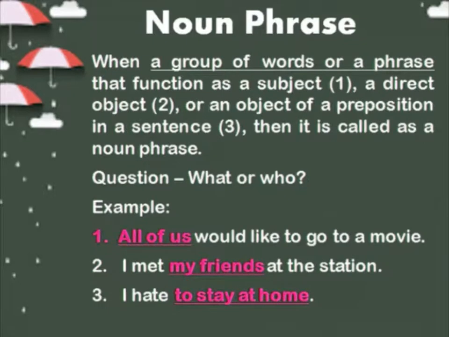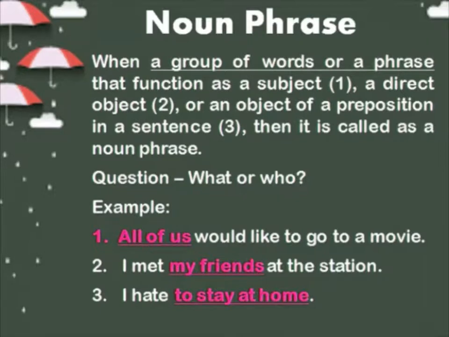The last topic of discussion for today is noun phrase. Now, what is a noun? We know what a noun is, but still we will learn more about the noun. Here, noun phrase is again of three types. What are they?